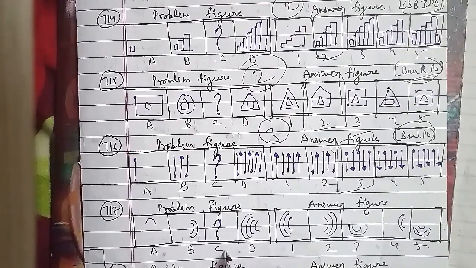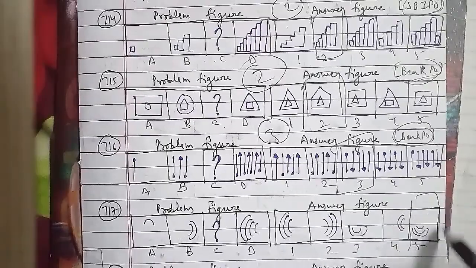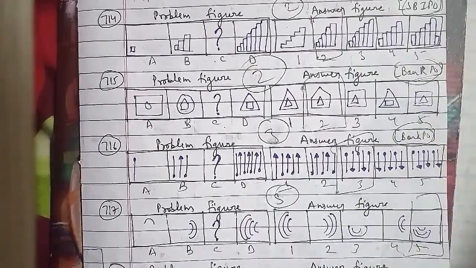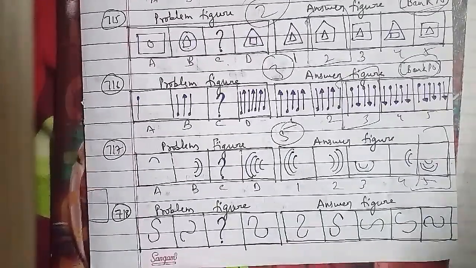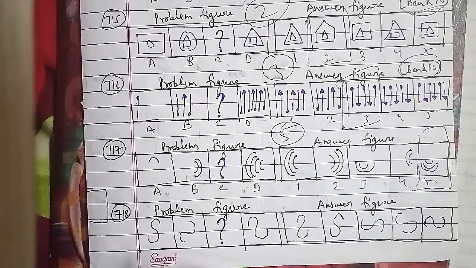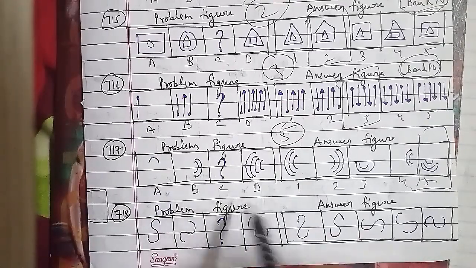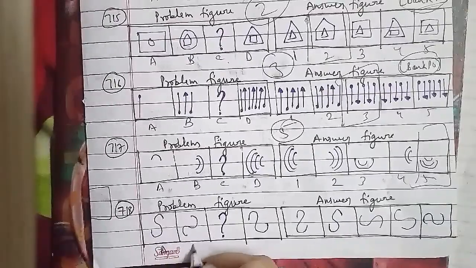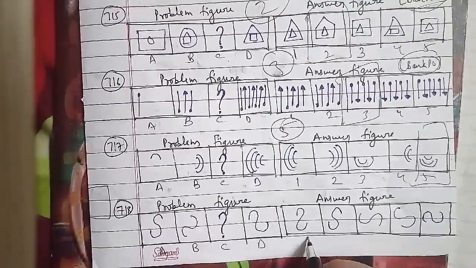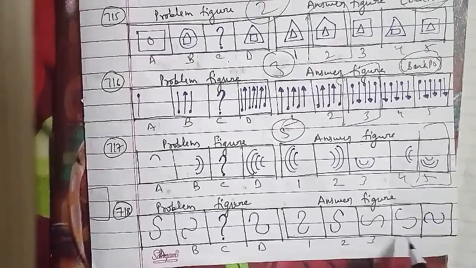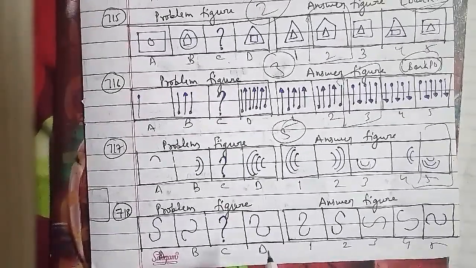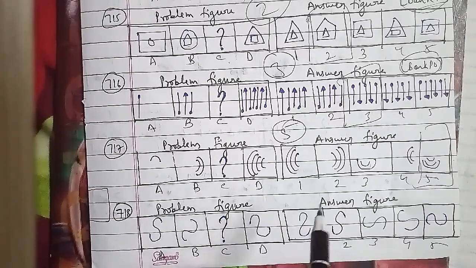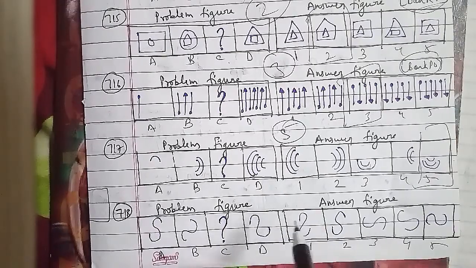Now we'll go ahead with the other one, that is the 718th question of the session here. This is your problem figures, and these were the answer figures, which have been named as figure A, figure B, figure C, figure D, and figure 1, 2, 3, 4, and 5 respectively here, where in the same cases the figure rotates 45 degrees clockwise and also gets inverted in each step here. So after the B figure, the answer would be your figure C here, the third figure, that will be the right answer for this question here.